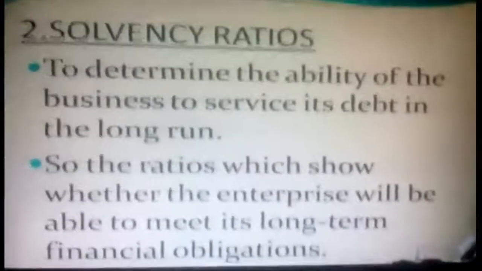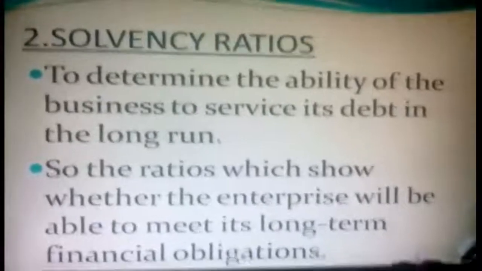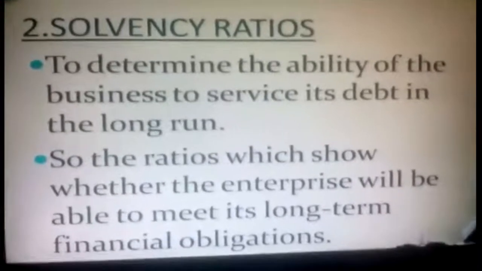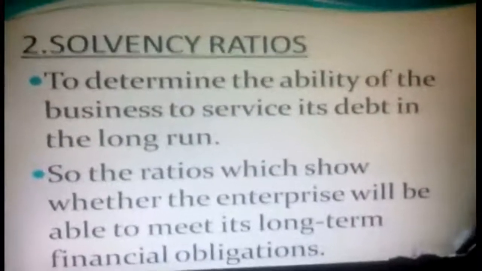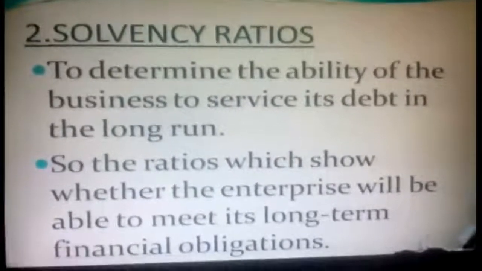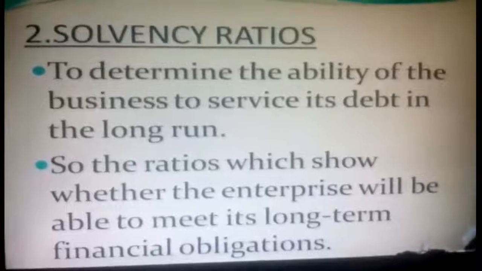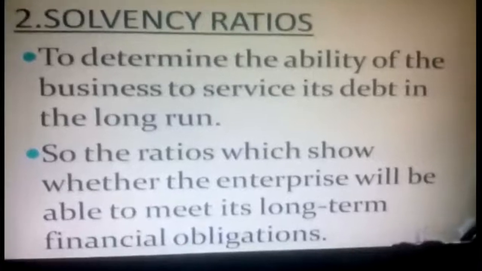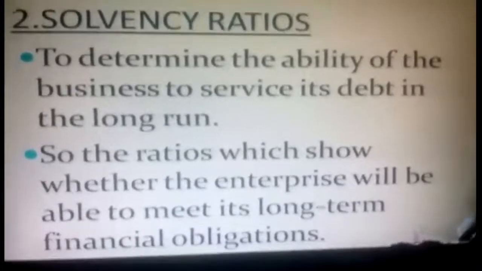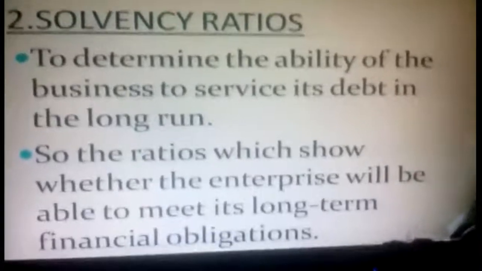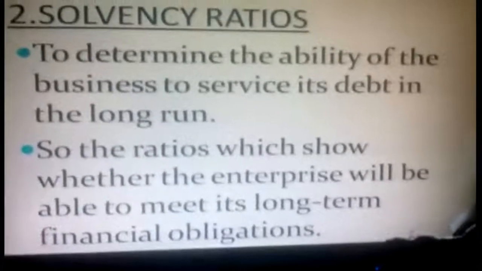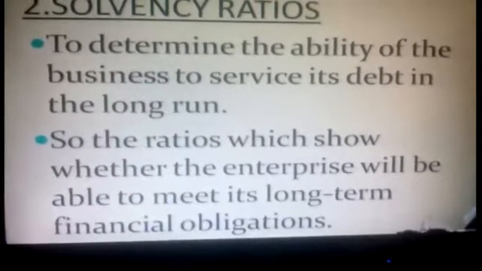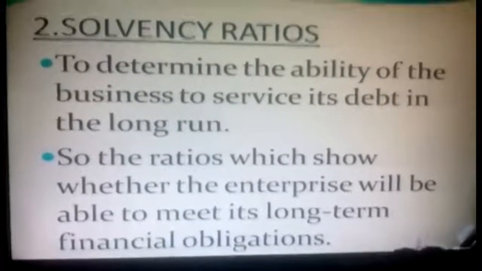Today we are going to discuss solvency ratios. We already discussed accounting ratios, ratio analysis, and liquidity ratios, under that the current ratio and liquid ratio. The second classification of accounting ratios is called solvency ratios. What do we mean by solvency ratios? They determine the ability of the business to service its debt in the long run. Every company should know whether they are able to pay their dues. So the ratio should show whether the enterprise will be able to meet its long-term financial obligations. That is the very important objective of the solvency ratio.